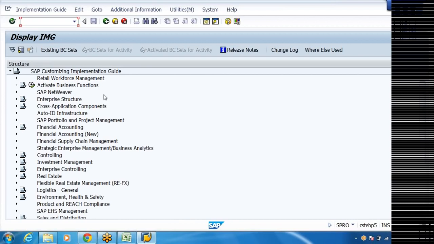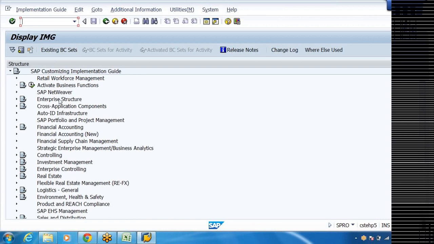Implementation guide. See here, SAP Customizing Implementation Guide. Here you'll have enterprise structure for financial accounting, controlling. For all consultants, this is their launching pad. Here is your playground, you start playing the game.